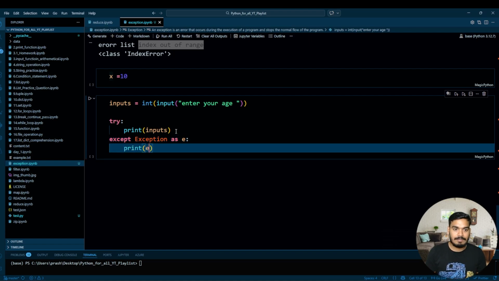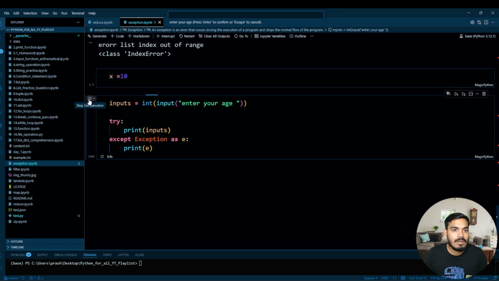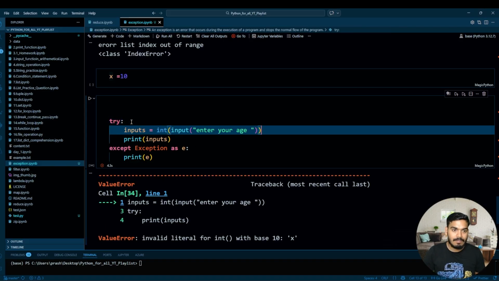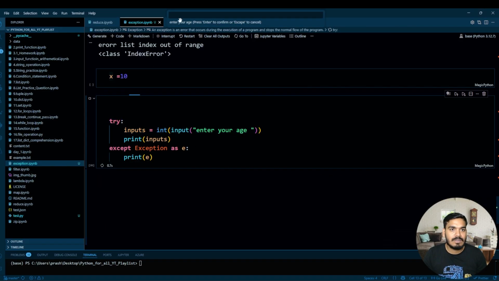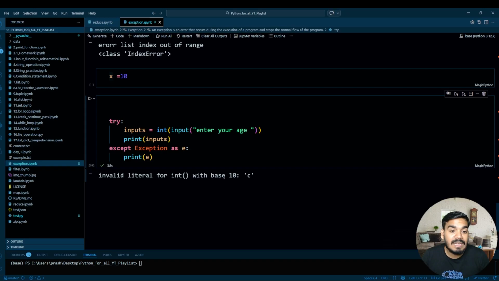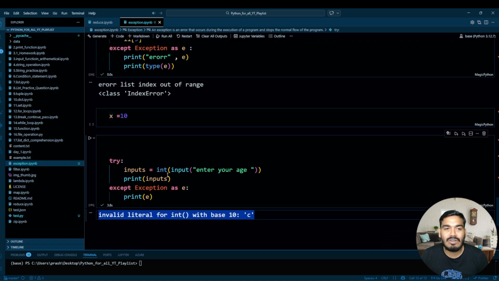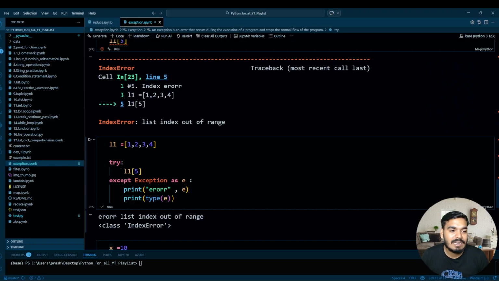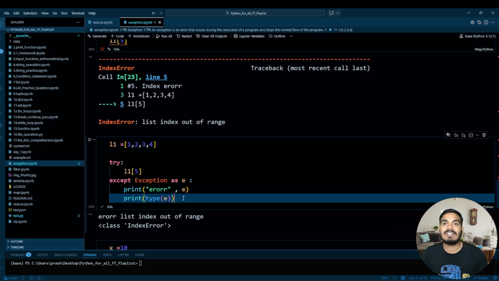Write, let's say, X, and enter. Now try to execute this. Write X, C, let's say. Invalid literal for int with base 10: C. So see, it is throwing a very simple error. It is not horrible like this. So this is the magic of try and except, and this is also known as try and catch, which tries to catch the error.